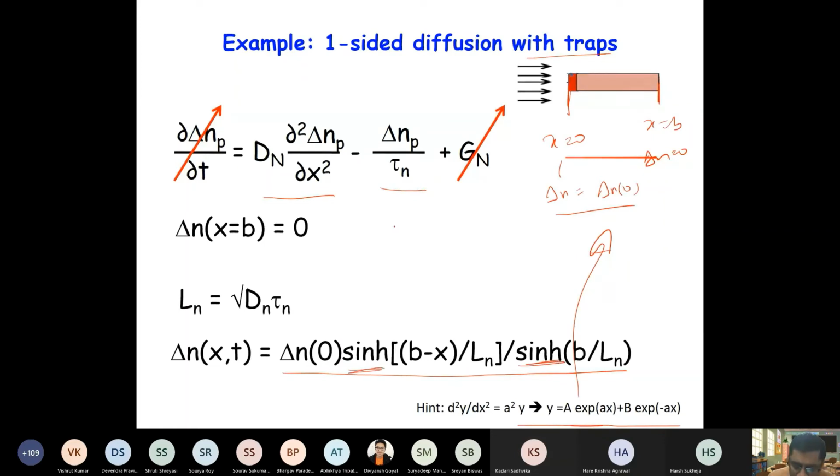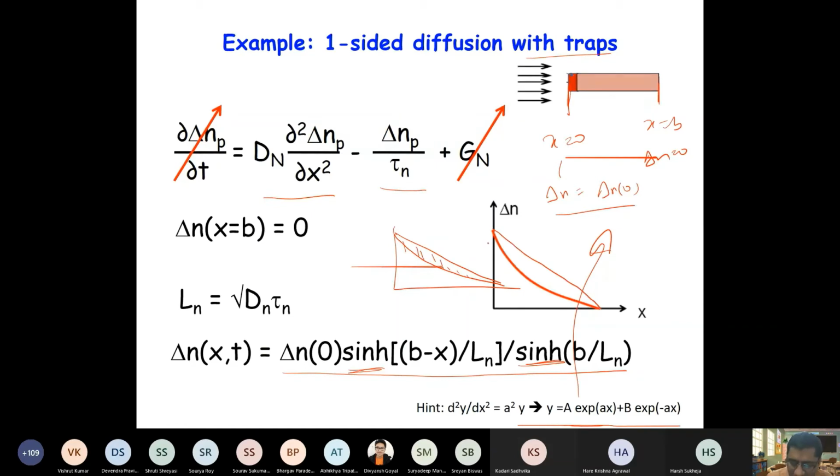The linear plot is without recombination, and this plot will become curved. This is due to recombination. Your curve will look something like this. Without recombination, you have a straight line here; with recombination, this is reducing.